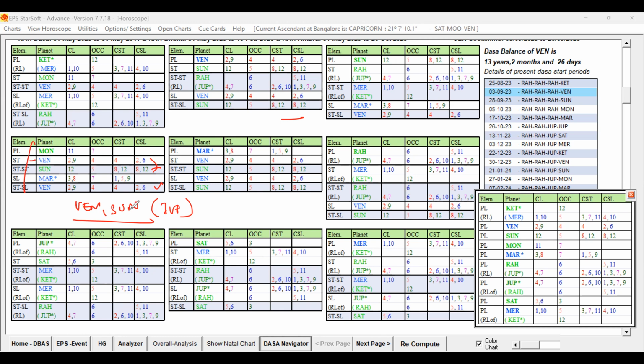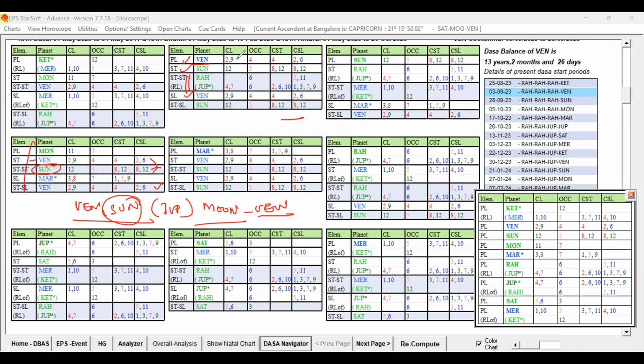That Sun is the star lord for Venus, which is the star lord for the Dasa Lord, and Rahu and Jupiter play a role at the 12 level, and at the sublord again Venus has come. So this planet has got all the key planets, and the important key planet, the Dasa Lord, is also playing a role. So Moon and Venus are supportive.